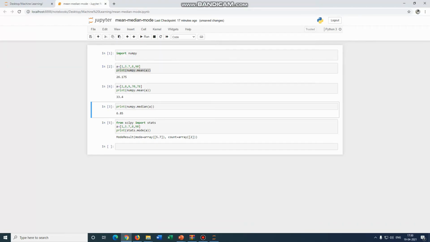So here I have also taken that same A value, but now the value has been changed. Let me name those as A1 and A2 just to differentiate. Same, the median function is used here.